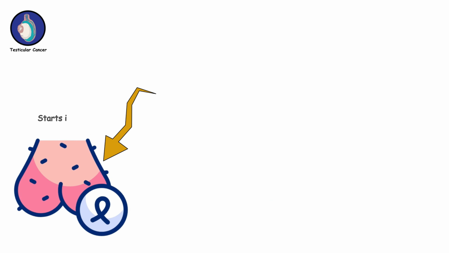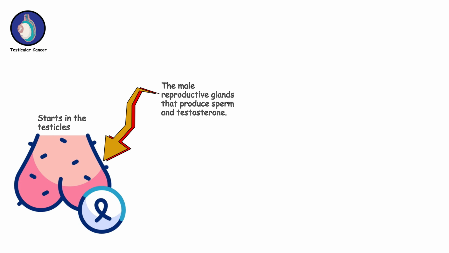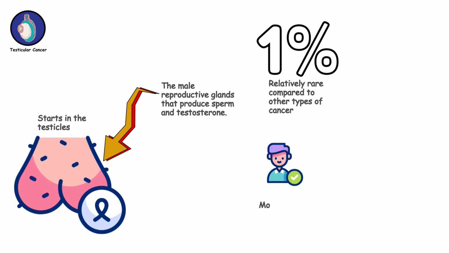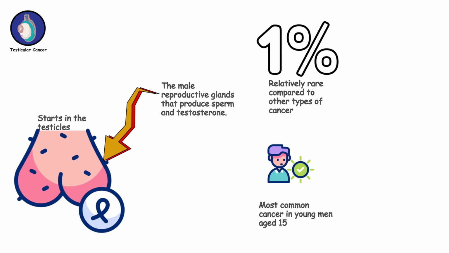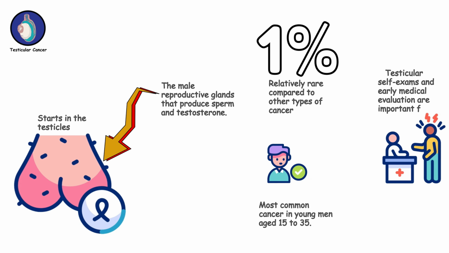Testicular cancer. Testicular cancer starts in the testicles, the male reproductive glands that produce sperm and testosterone. It's relatively rare compared to other types of cancer, but is the most common cancer in young men aged 15 to 35. Testicular self-exams and early medical evaluation are important for early detection.